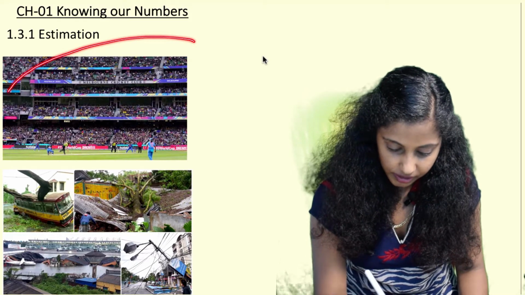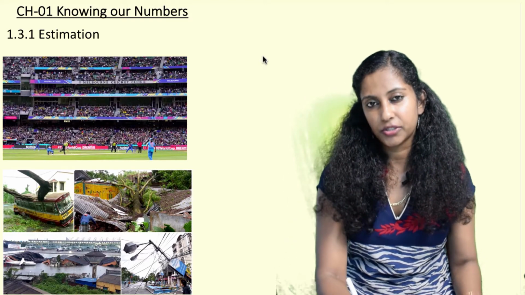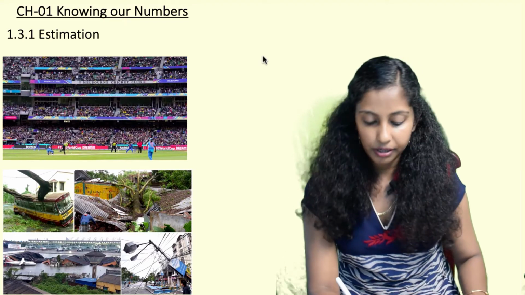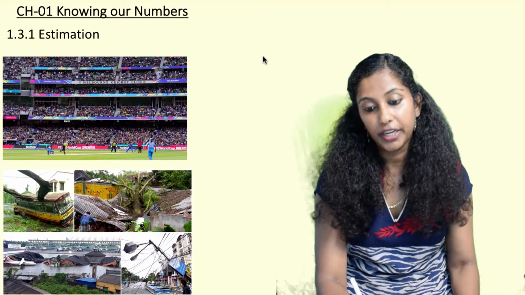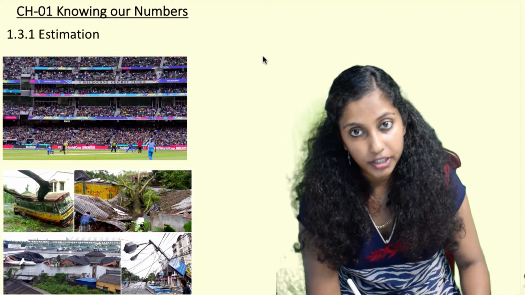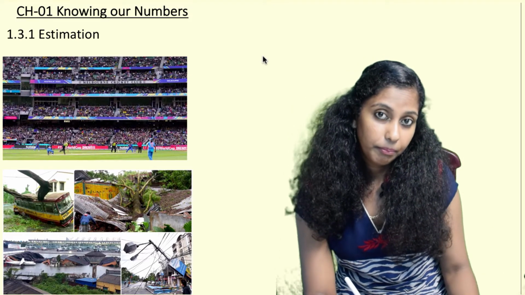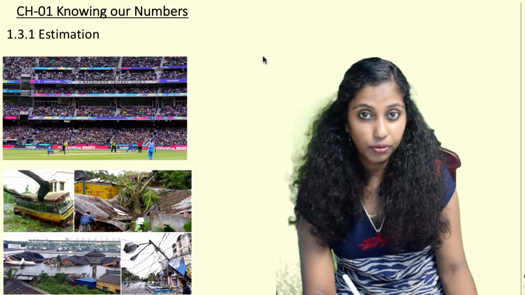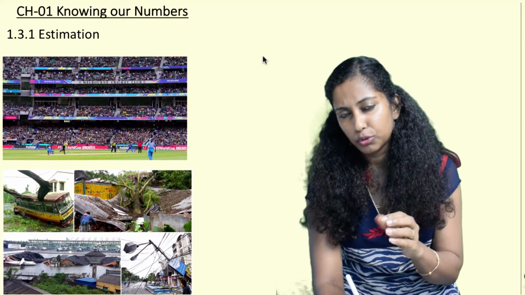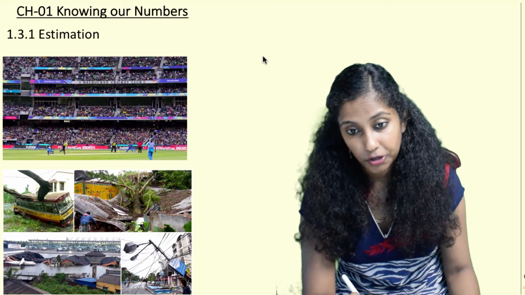Here what we see in this image is a stadium where a cricket match is being played. In the news we come across statements like, the India-Pakistan cricket match was viewed by 50,000 spectators in the stadium and around 2 billion spectators around the world. Do you think these numbers like 50,000 and 2 billion are accurate numbers? No, they are just estimation or approximation.